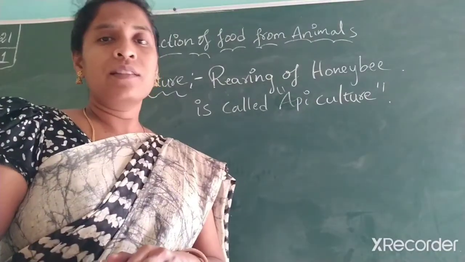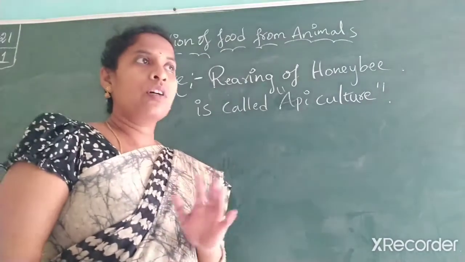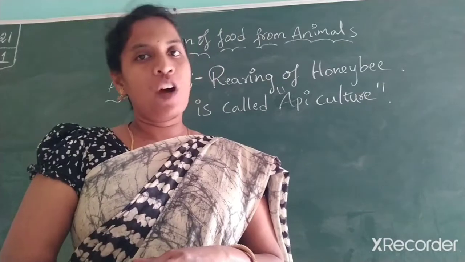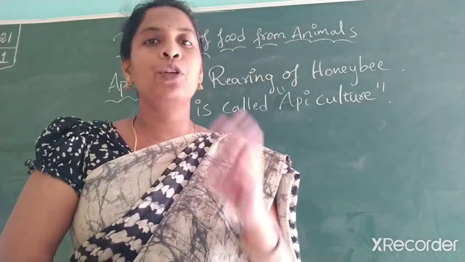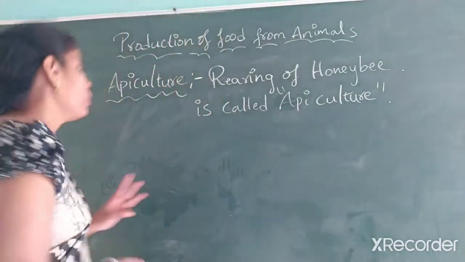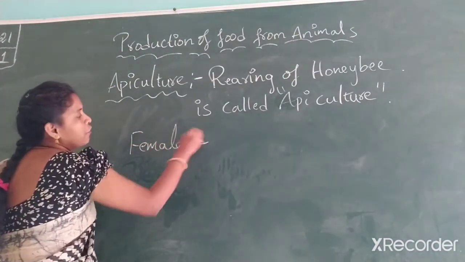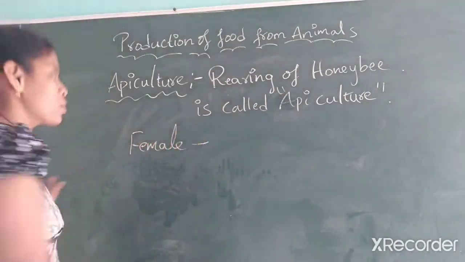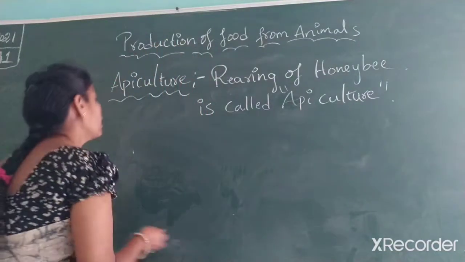So basically there are 3 honeybees. Basic breeds are there, even foreign breeds are there. But first we have to look at how honeybees are classified into 3 groups. How many groups? Into 3 groups. The first group is female. What is female one? I'm so sorry, I wrote female again.